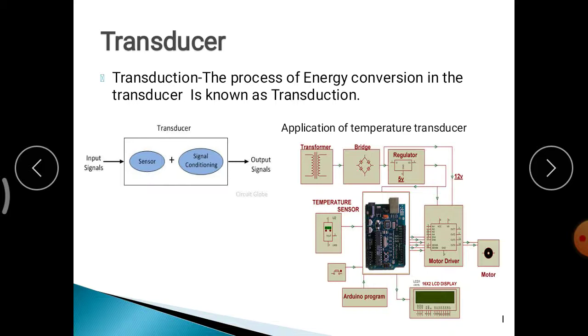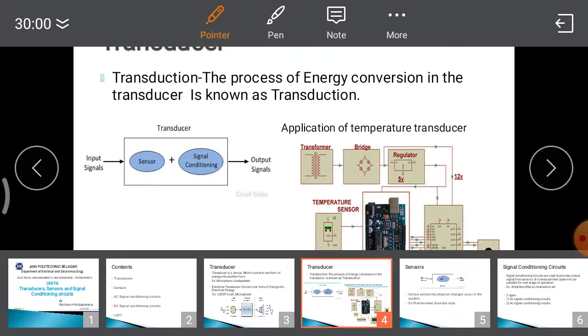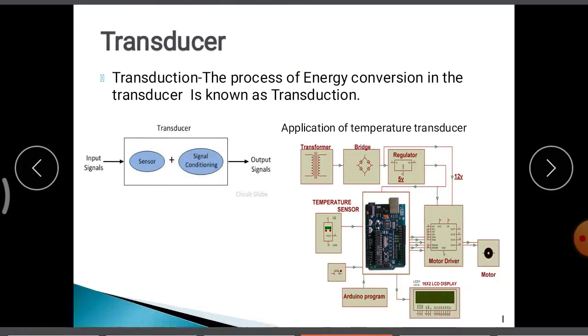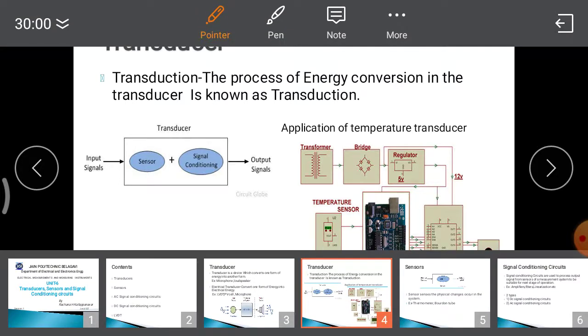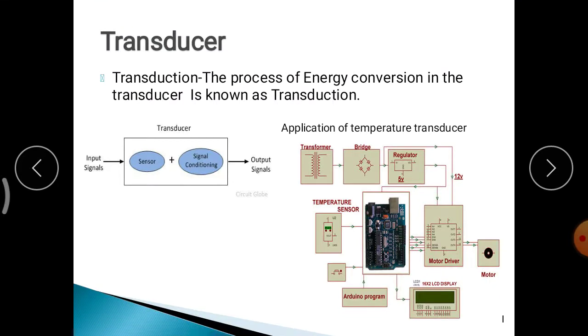I have given one block diagram here. See here, first a sensor plus signal conditioning circuits will give your output signal. The sensor will be sensing some physical changes, which we'll discuss now. Just see the application of a temperature transducer that I have given here for you to understand more about the transducer. Temperature transducers we can use in our AC, air conditioning system, fridge, ventilation and HVAC systems.